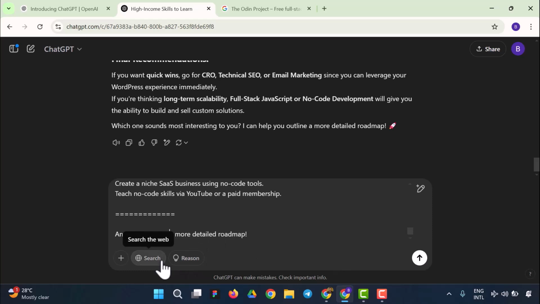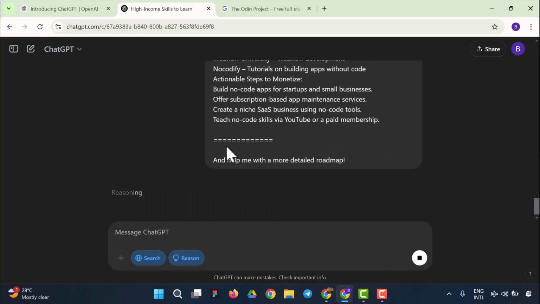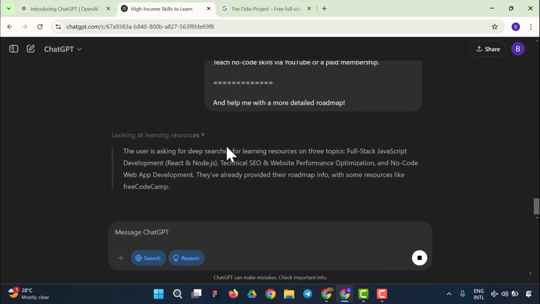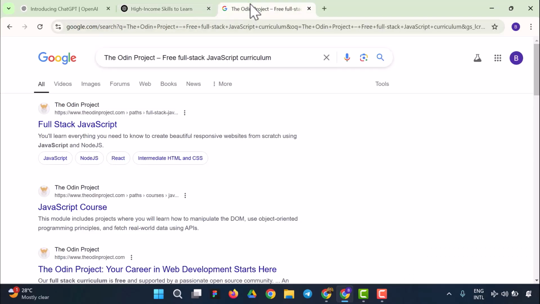So I'm going to proceed, but before we proceed, I'll click on search, like search the web, and I'll click on reason for it to deep search. So I'm going to send that right now. Let's see what the prompt will bring for us. So I'm going to wait for the prompt. Here it's going to deep search into the web and get us linked to those resources instead of us trying to search one by one.